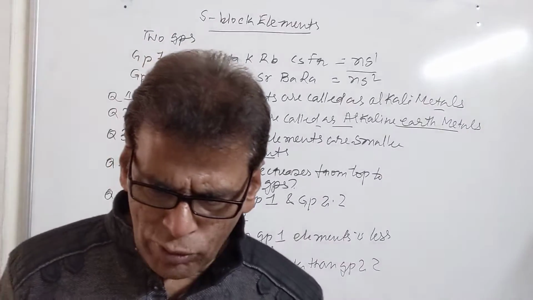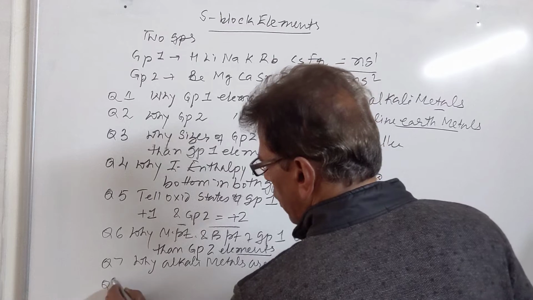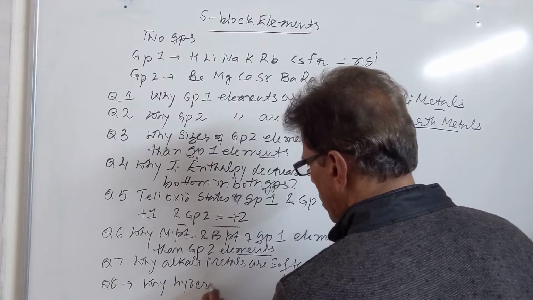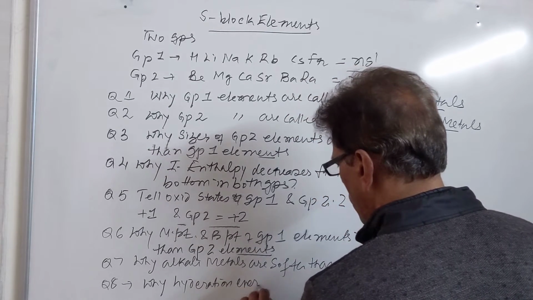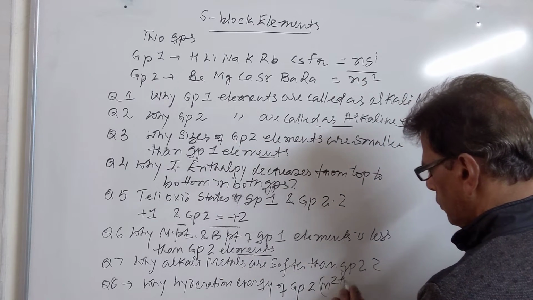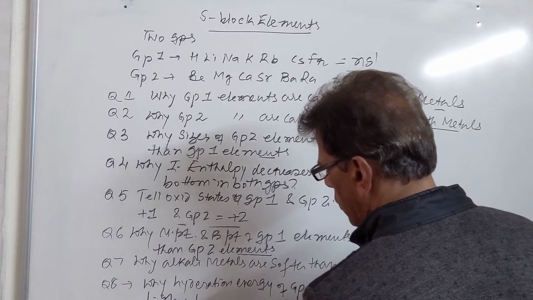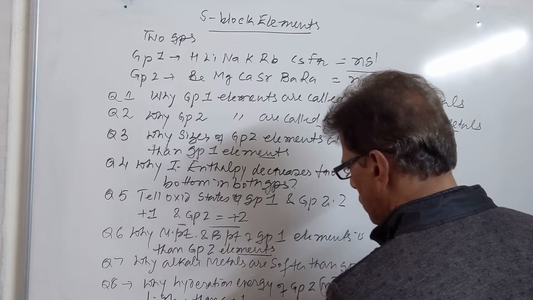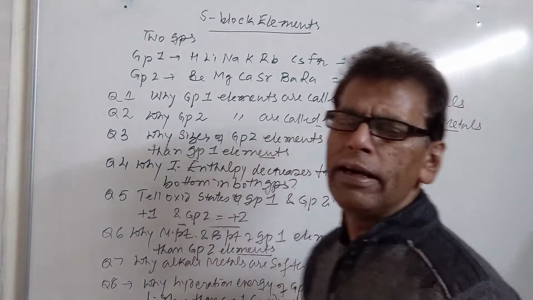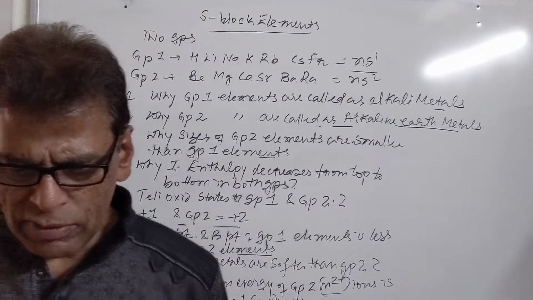Then out of group 1 and group 2 metal ions, which one has high hydration energy? Question number 8 is why the hydration energy of group 2 metal ions is higher than group 1 metal ions. The reason for this is the sizes of group 2 metal ions are smaller. The smaller ions are heavily hydrated by water molecules and release a large amount of energy.